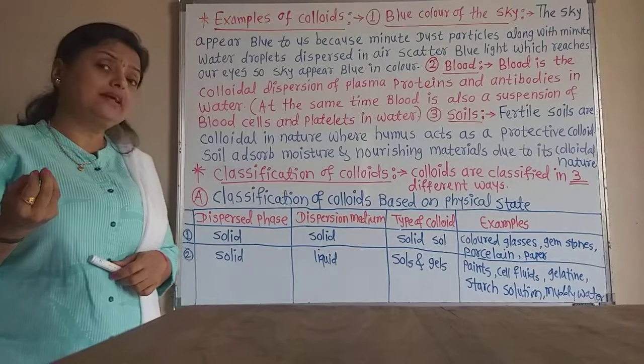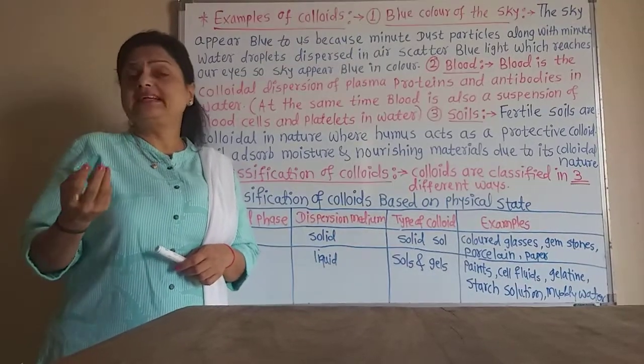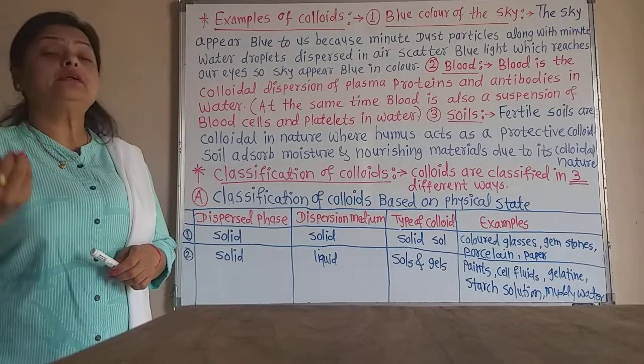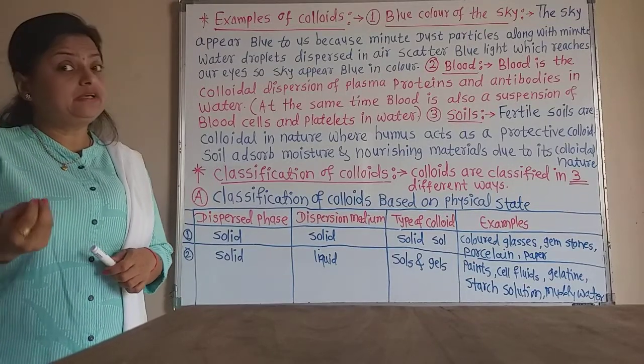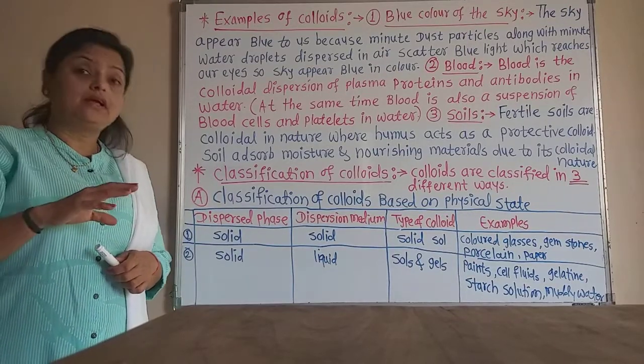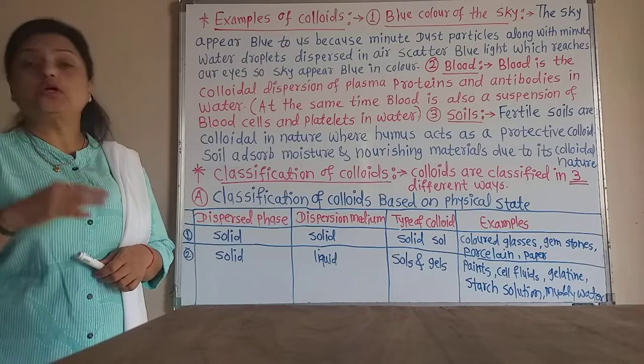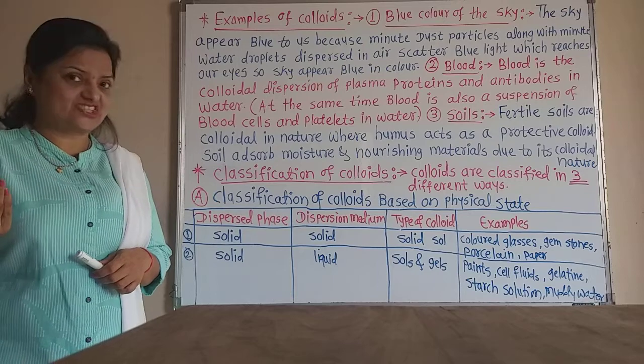In colored glasses, the glass material, that is silica, is the main material, and into that, different colored metals are added. That means solid is added into the solid. So it is an example of a solid sol, that is, colored glass.